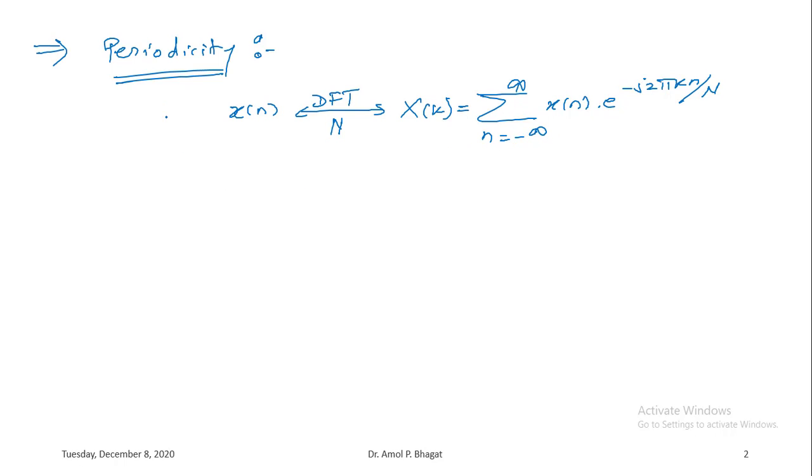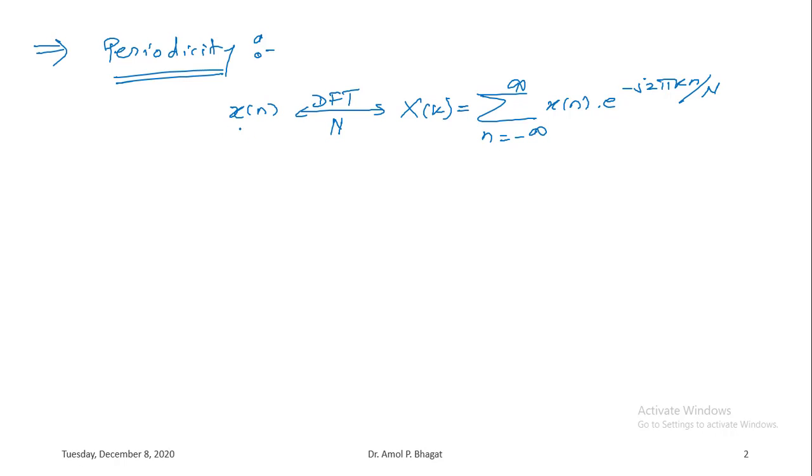We already saw the periodic signal when we discussed the various types of signals.